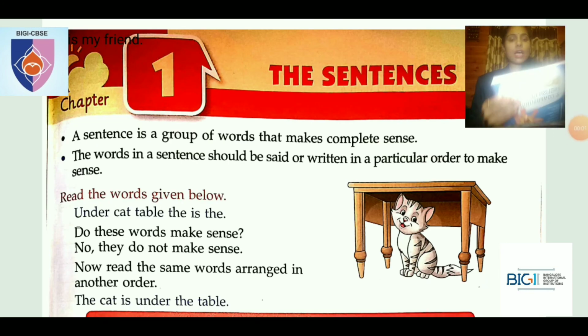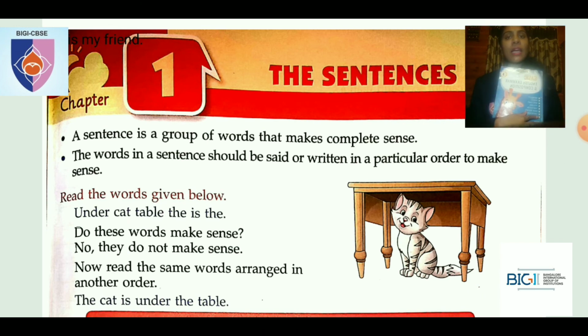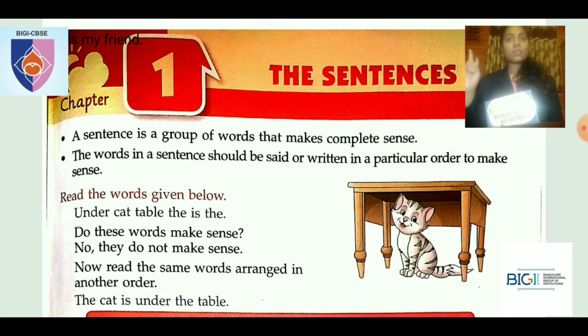Now all of you open your grammar book. In the grammar book I've already completed 2 chapters, that is the sentences and parts of sentences. I've already given notes for parts of sentences. I had not given you notes for the sentences. So open that and kindly write the notes. Again, I'll share this PDF to you in your WhatsApp group. So kindly complete both the chapters Monday morning, and then how creatures move, and in grammar you'll have to complete